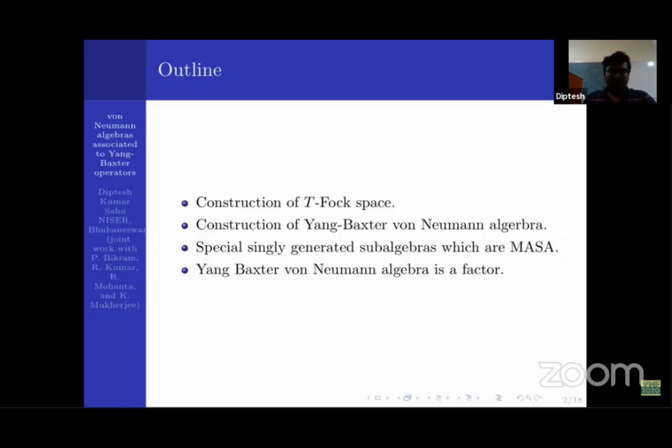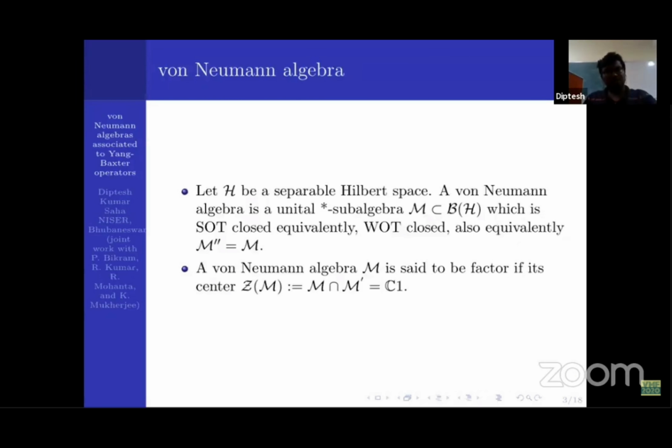So let us begin. In this talk, H is always a separable Hilbert space, and the inner products are always linear in the second variable. A von Neumann algebra is nothing but a unital star subalgebra of B(H) which is SOT closed, and equivalently it is WOT closed. And by the famous bicommutant theorem, it is the same as the double commutant of itself. A von Neumann algebra is said to be a factor if its center is trivial.